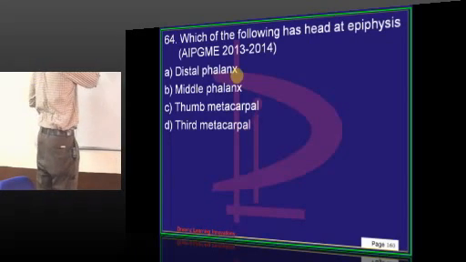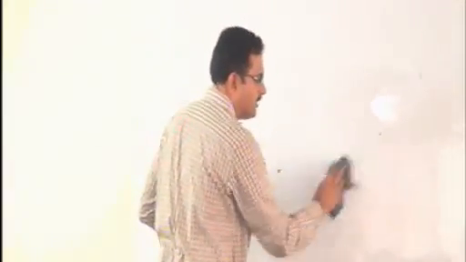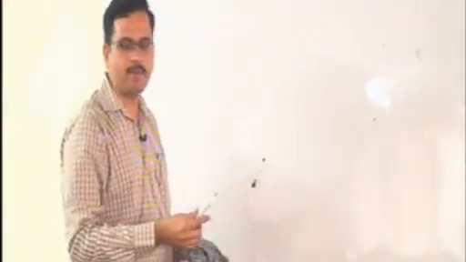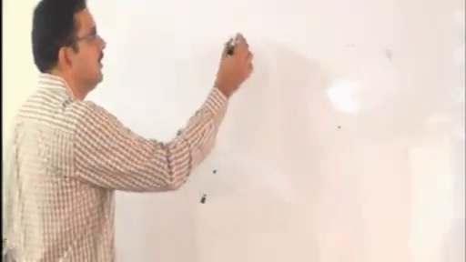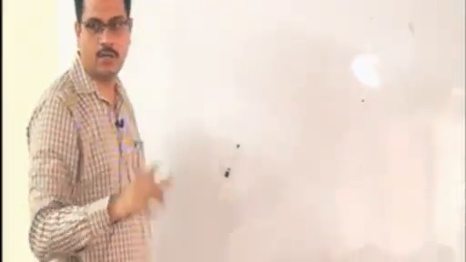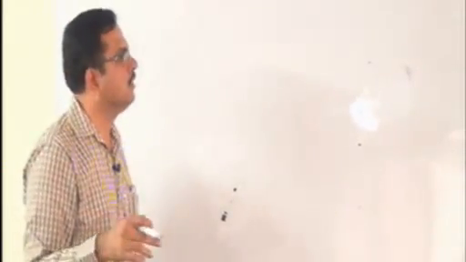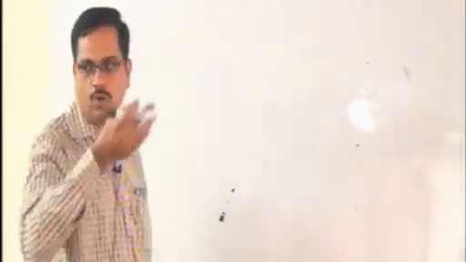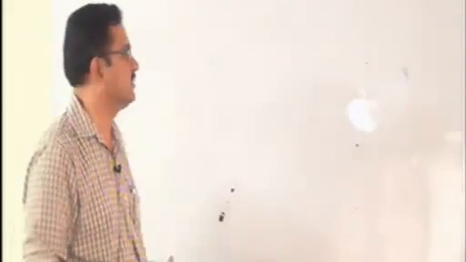There are two types of ossification. Bone may be formed in the membrane, bone may be formed in the cartilage. Intramembranous ossification, endochondral ossification. The best example for membranous ossification is clavicle, a long bone with membranous ossification. Most of the bones of the vault of the skull are developed by membranous ossification.